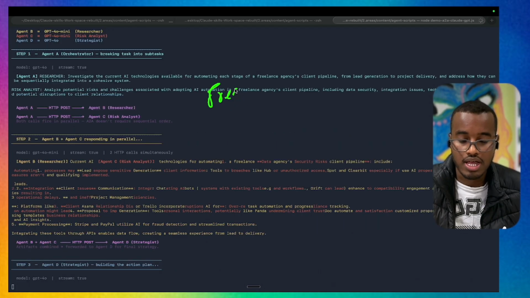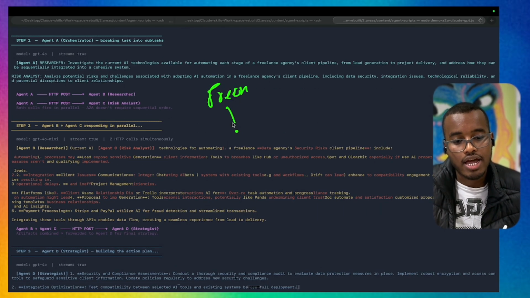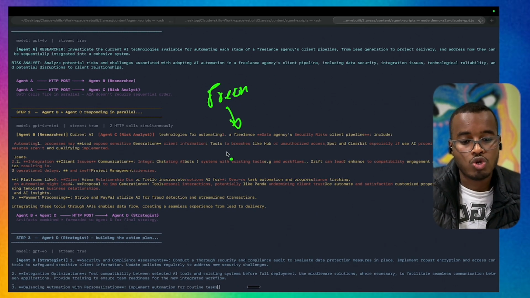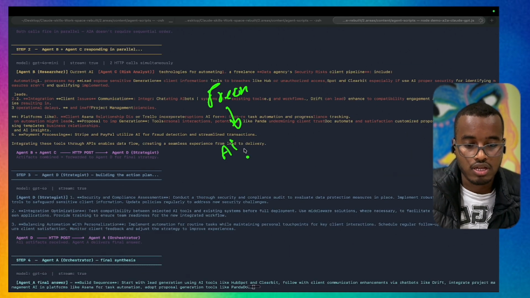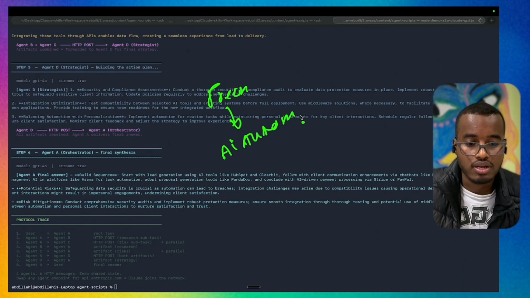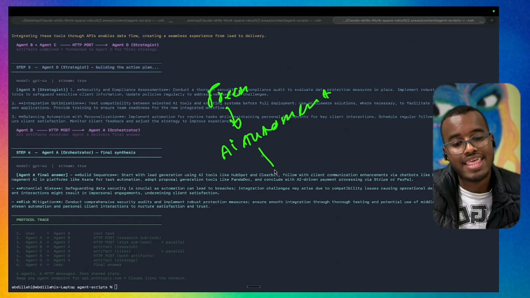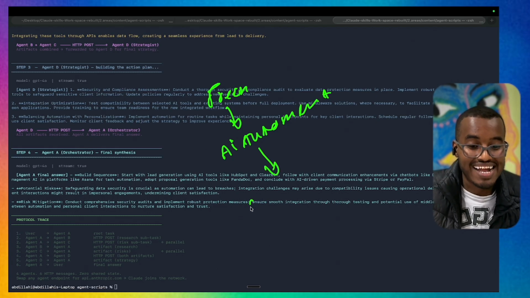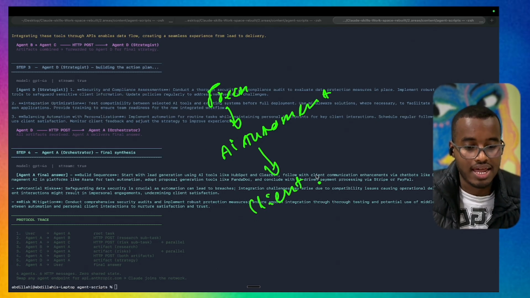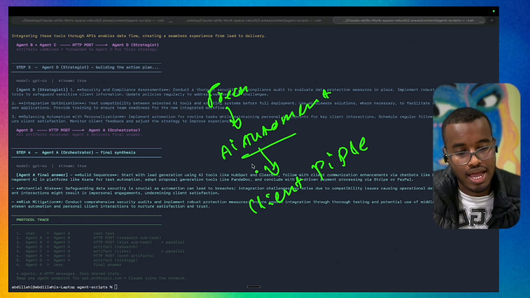Please, can you get me AI automation that keeps the client pipeline full? We want to automate the client pipeline.